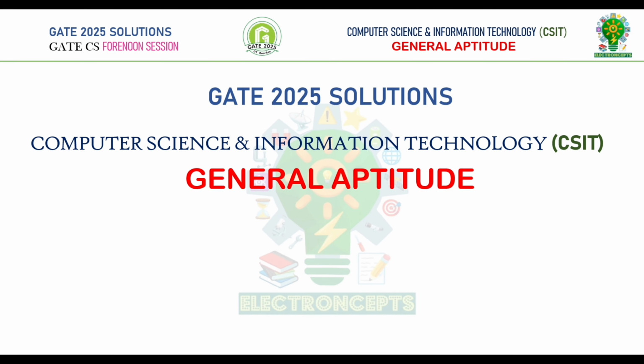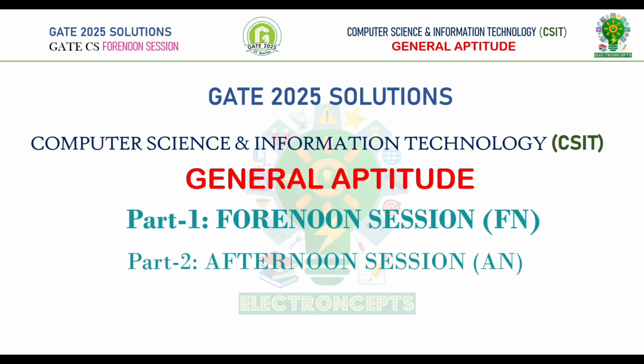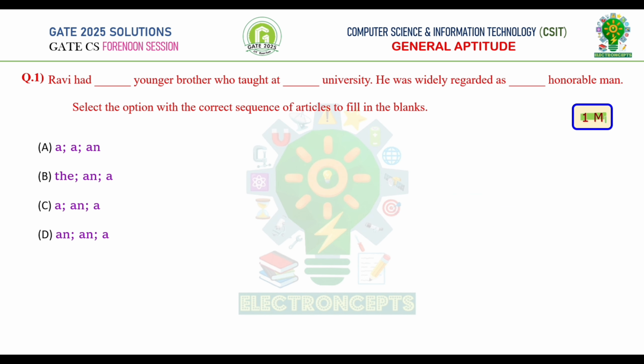This video is about General Aptitude questions from GATE Computer Science and Information Technology paper, GATE CSIT. This video consists of two parts, Part 1 and Part 2. Part 1 has General Aptitude questions from forenoon session and Part 2 has General Aptitude questions from afternoon session. Question number 1. This is GATE 1 mark question.